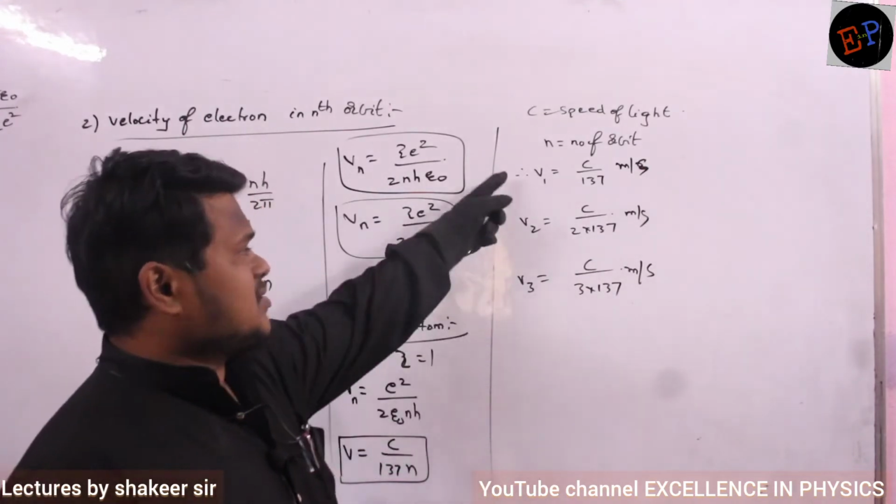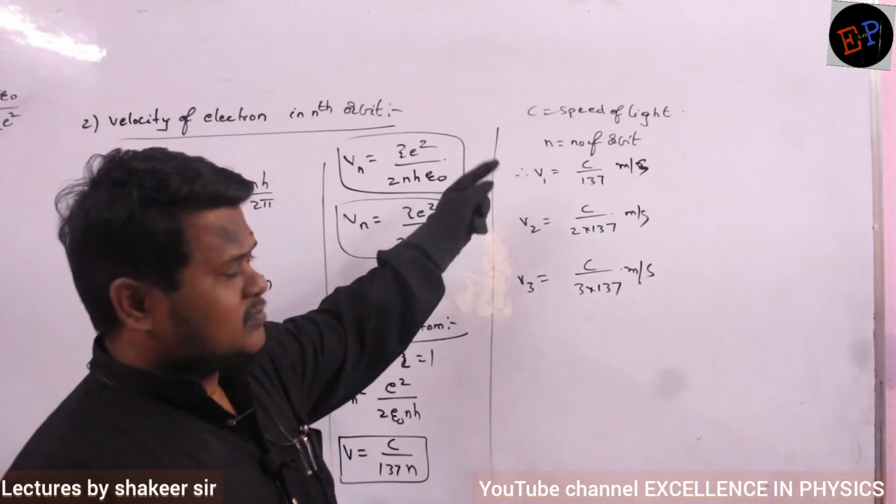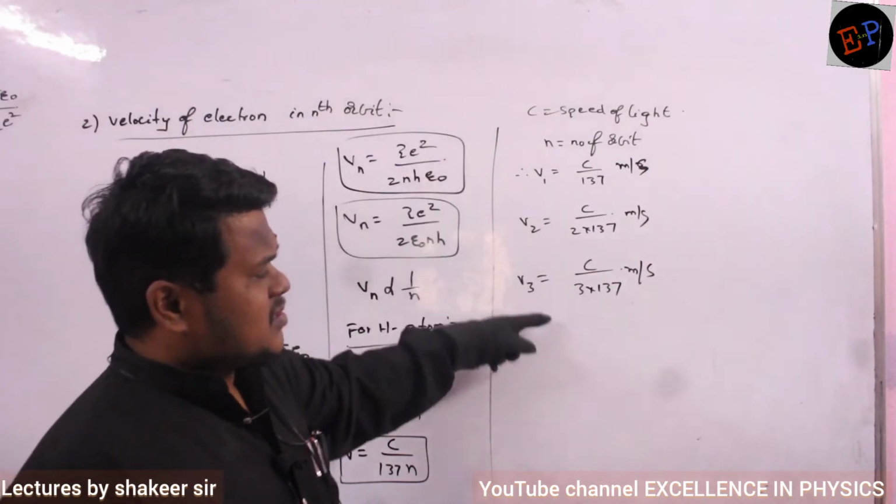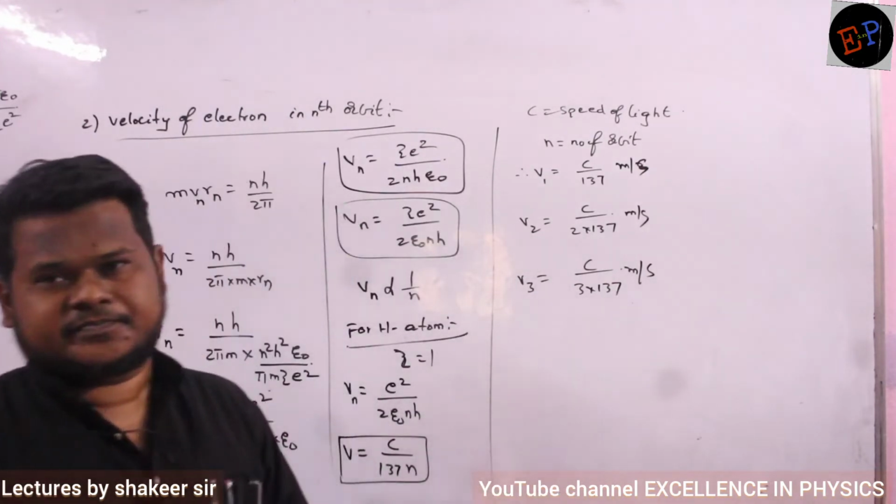That's it. So this is the velocity of the electron in the first orbit in hydrogen, second orbit, third orbit. So velocity is continuously reducing. That's it. Okay.